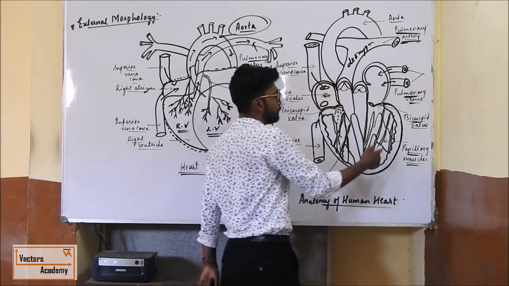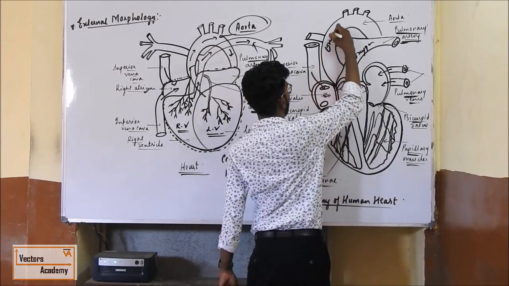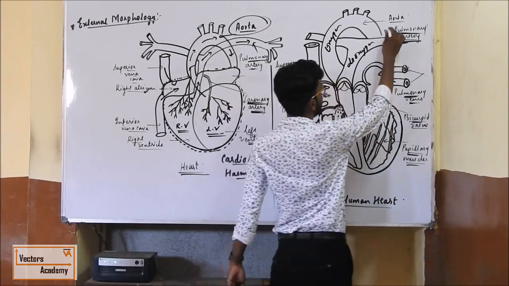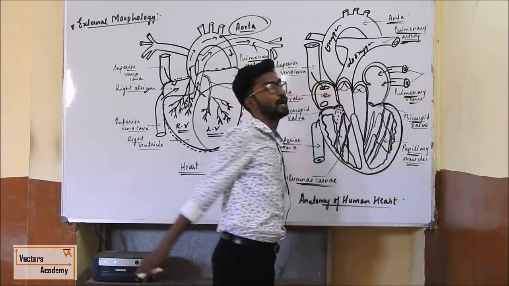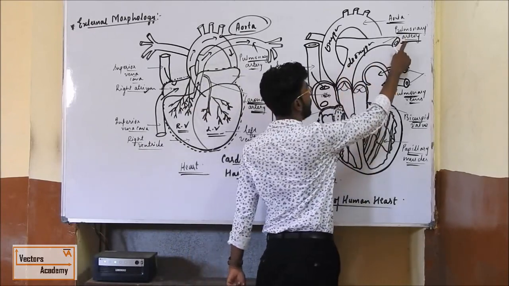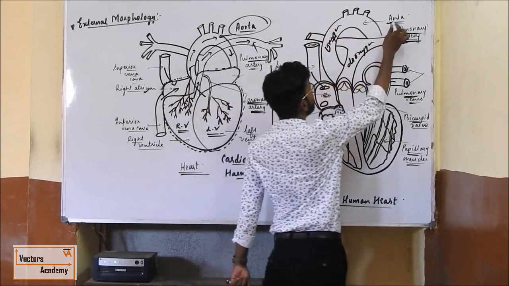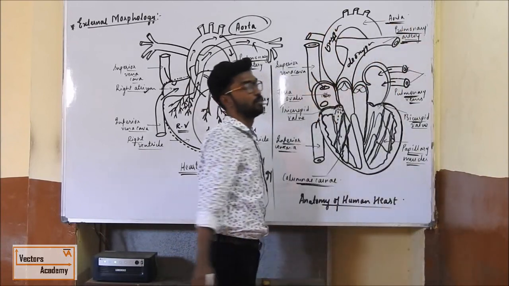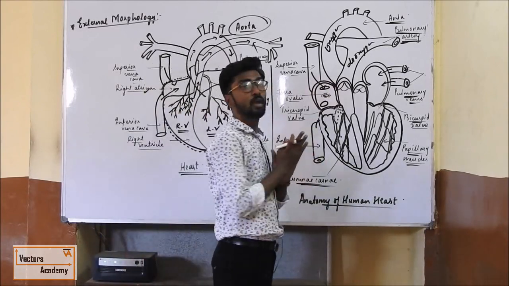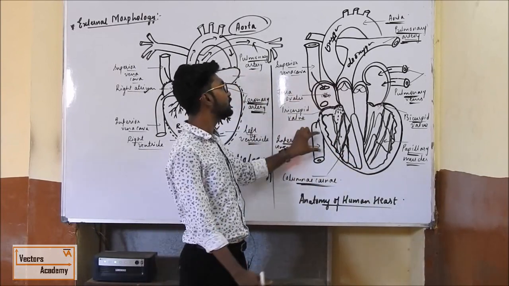Similarly, at the same time, from the left ventricle, the oxygenated blood, what kind of blood? Oxygenated blood is carried by the biggest artery, the aorta, to the different parts of the body. So deoxygenated blood is carried by the pulmonary artery to the lungs for oxygenation, and oxygenated blood is carried by the aorta to the different parts of the body. As the circulation takes place twice, it is generally called double circulation.